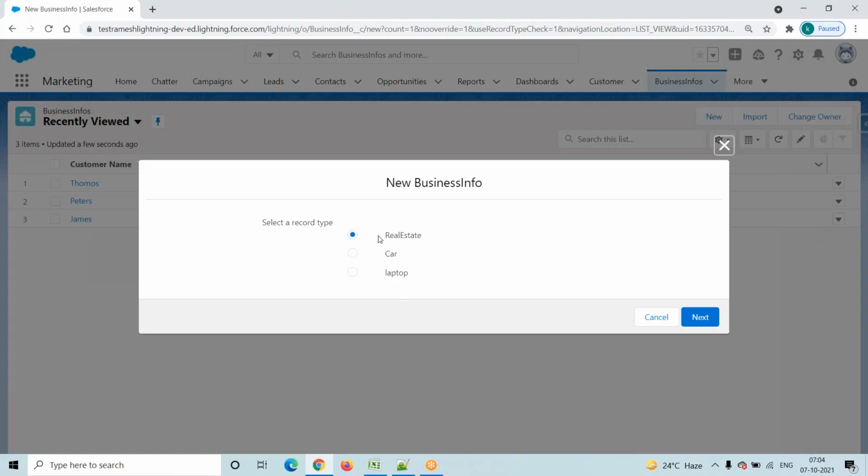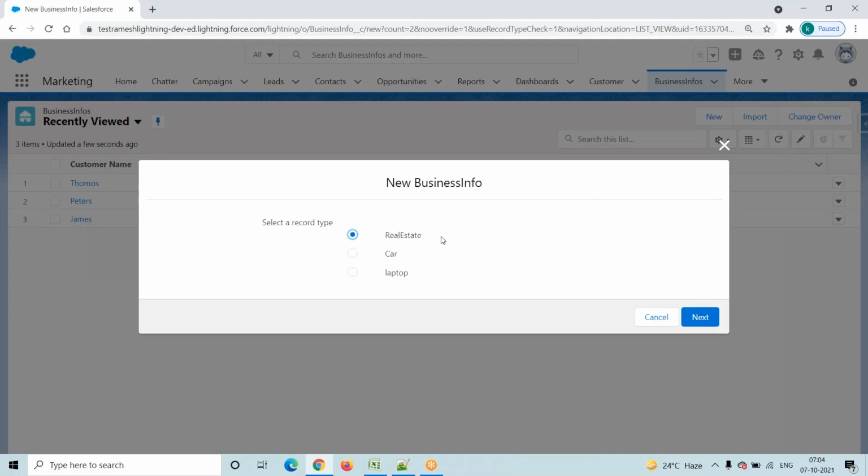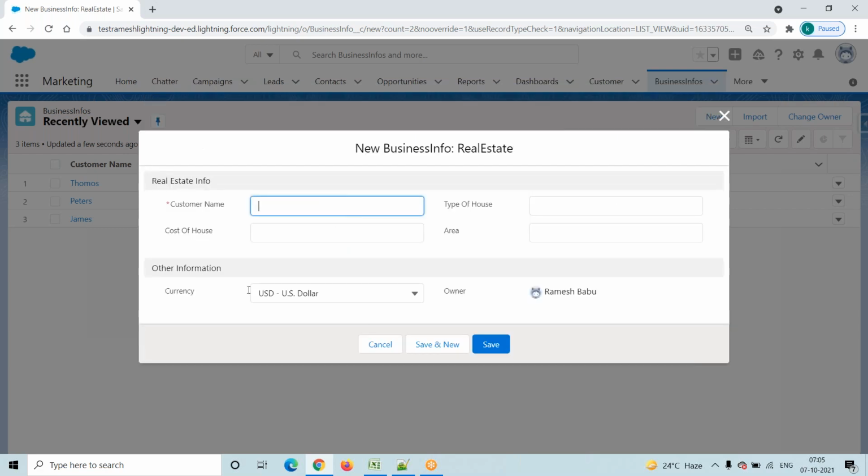Now here you have to observe three record types came, right? Assume that one customer called me. That customer name is Akira, and that customer is related to real estate. So now I want to store that customer information. What will I do? I will go to Business Info and click on this new button. When I click on the new button, the system automatically shows all the active record types. All these three record types are active, right? The customer is related to which business? Real estate business. So I will select the real estate record type. Click on the next button. When I click on the next button, which screen is available? Which page layout is available?